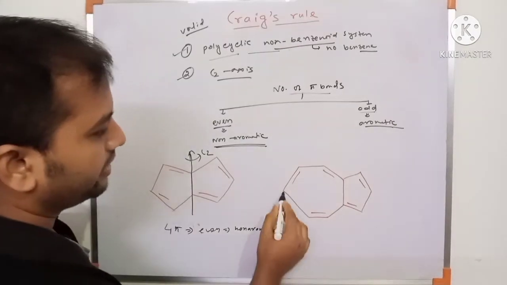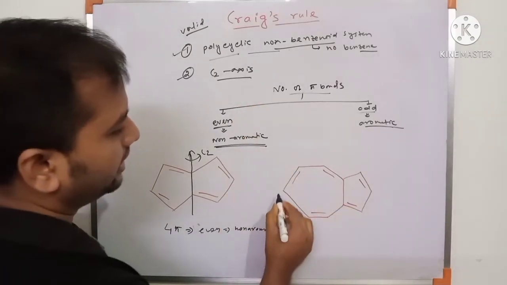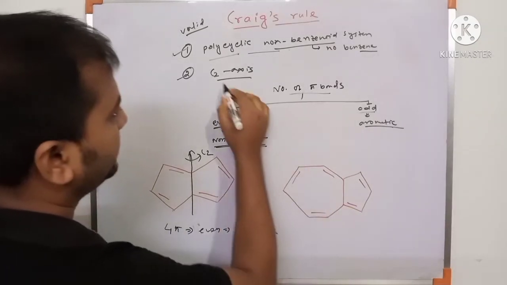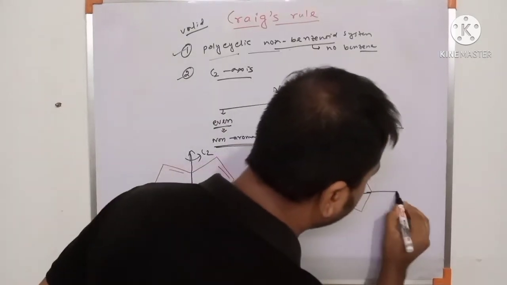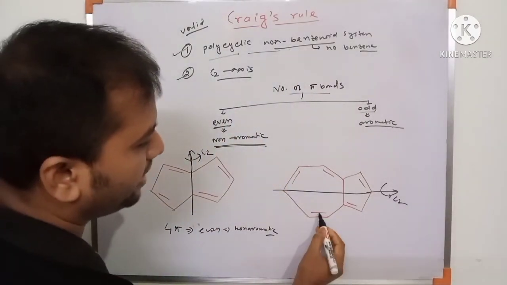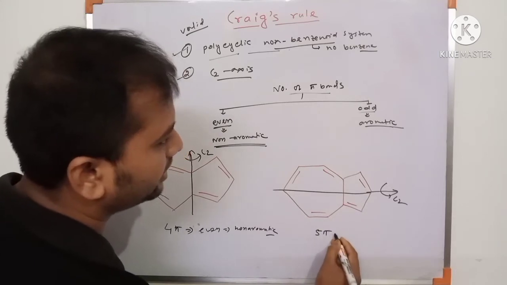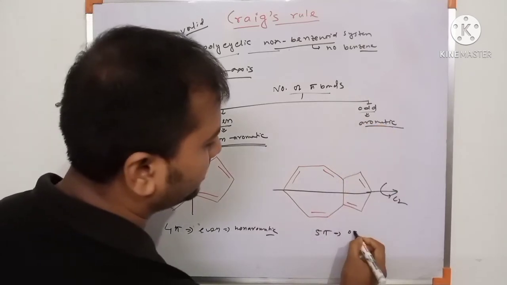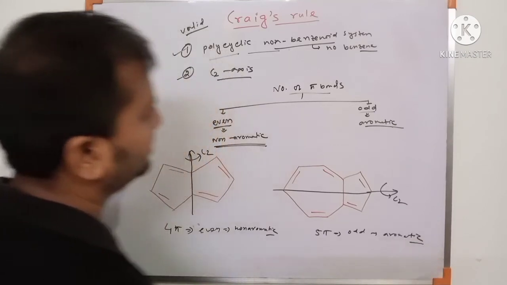Now check this one. This is also a polycyclic non-benzenoid system because there is no benzene ring. Then check for a C2 axis. There is a C2 axis. With the C2 axis present, count the number of pi bonds: 1 2 3 4 5. So there are 5 pi bonds, an odd number, so this is an aromatic compound.